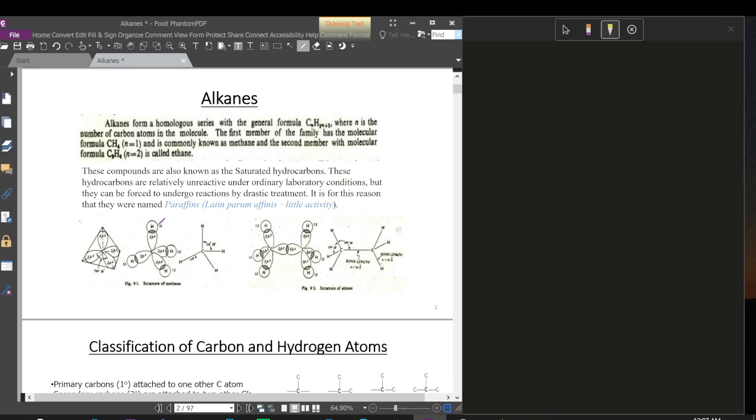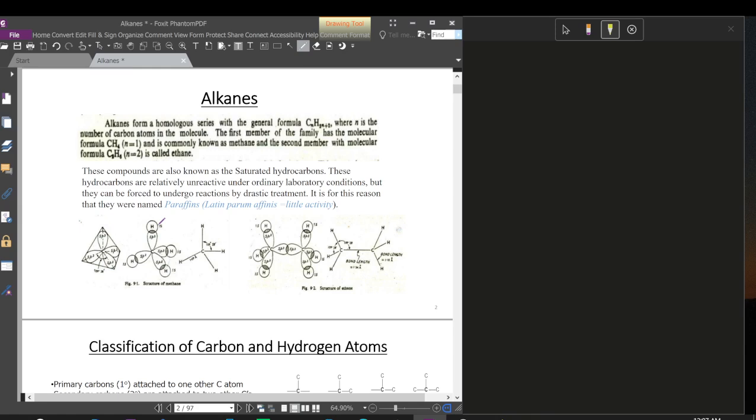We know that typically we call the alkanes paraffins because they have carbon-carbon single bonds, and this is a sigma bond. So this is very strong. We can't break it easily. That's why alkanes are normally unreactive.